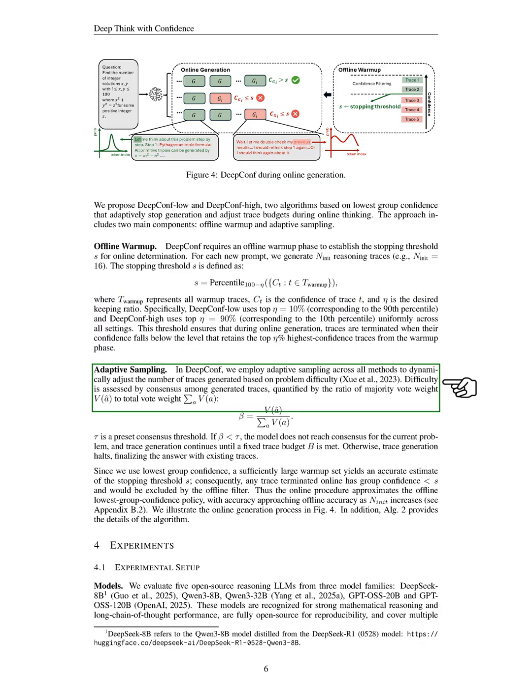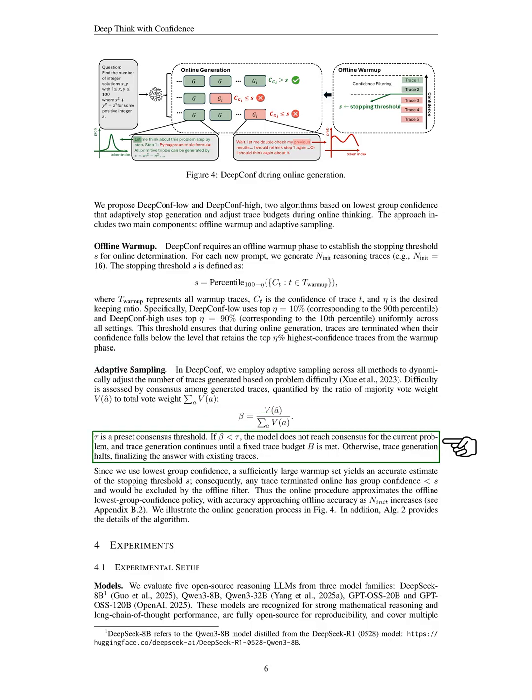In terms of adaptive sampling, we adjust the number of traces generated based on the difficulty of the problem, which we measure by the consensus among the generated traces. If we do not reach consensus, we continue generating traces until we meet a fixed budget. If consensus is reached, we finalize the answer with the existing traces. Since we rely on the lowest group confidence, a large warm-up set helps us accurately estimate the stopping threshold, meaning any trace we stop online will likely be excluded by the offline filter.